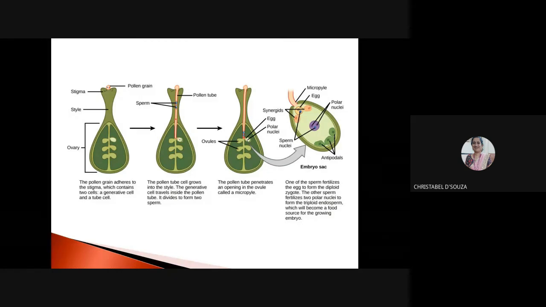Can you see this pollen grain? The pollen grain has reached the stigma. The pollen grain begins to germinate. It forms a tube. Then the two cells are released. The two male gametes are released. They call them the sperm cells, right?